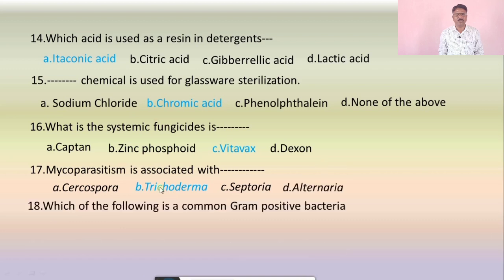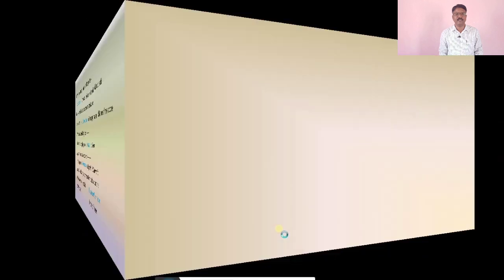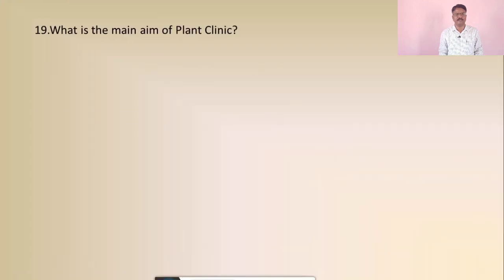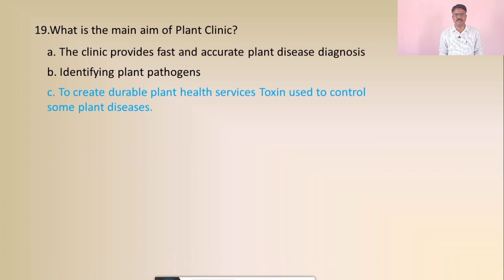Question number 18: which of the following is a common gram-positive bacterium? A, Rhizobium of root nodules, B, Lactobacillus in curds, C, Escherichia coli, and D, none of the above. The correct answer is Lactobacillus in curds. Question number 19: what is the main aim of a plant clinic? Option A. The clinic provides fast and accurate plant disease diagnosis. B. identifying plant pathogens. C. to create durable plant health services.